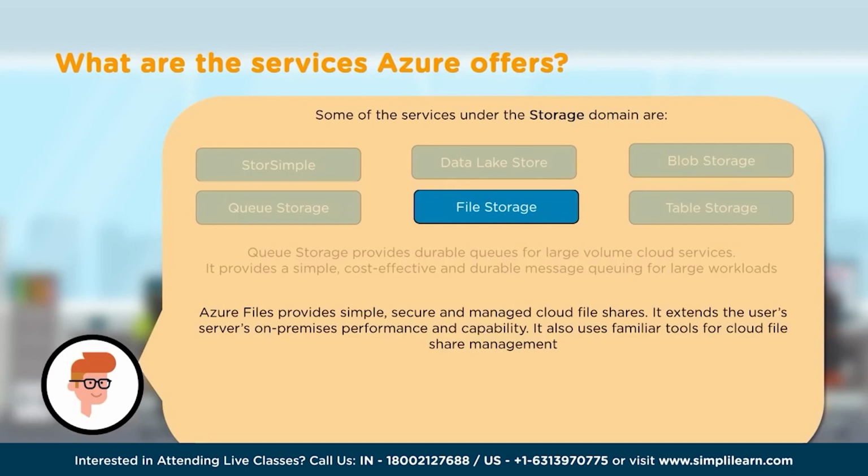In addition to being accessible from on-premises and the cloud, it can also offer a cache for caching the data and keeping it locally, so it's immediately available when needed. That's an advanced feature it offers compared to the other file shares available in the market.